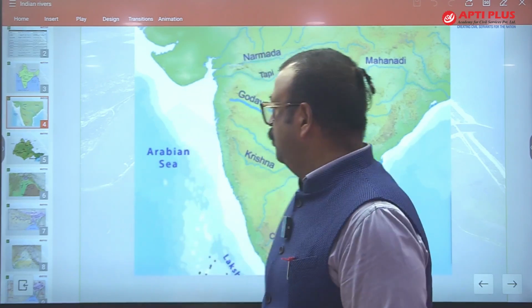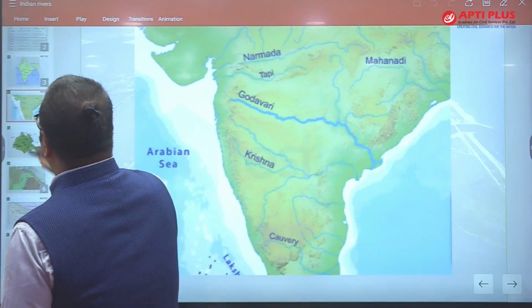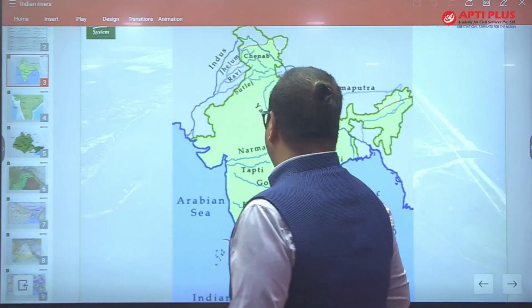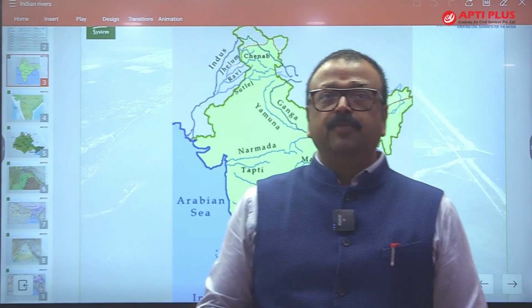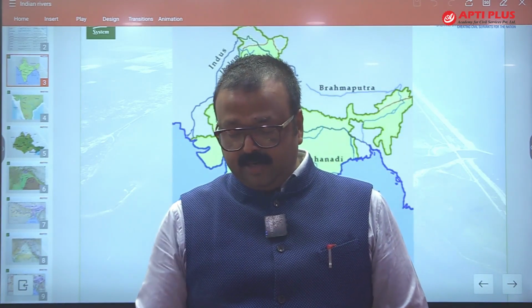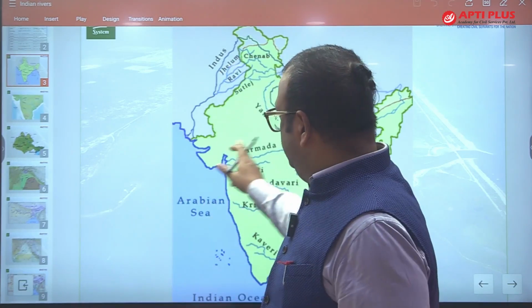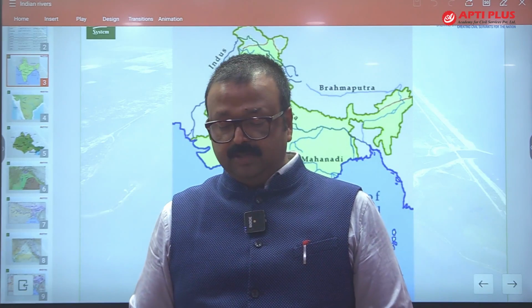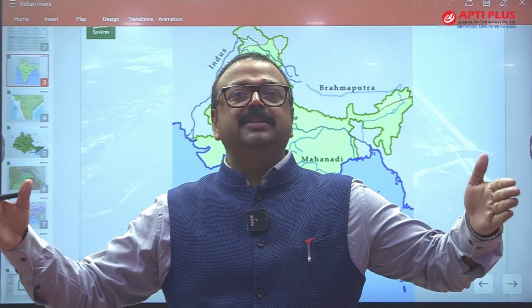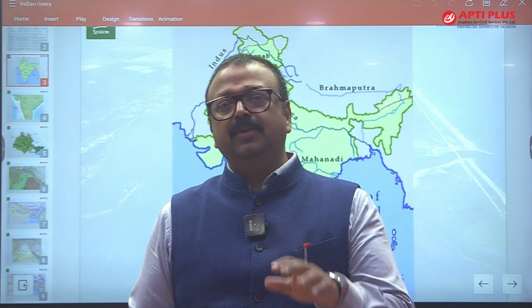Let's come to the west flowing rivers, and among the west flowing rivers we have two important rivers, that is Narmada and Tapti. This Narmada originates from Amarkantak and flows through the Rift Valley and drains into the Arabian Sea. So it is flowing through the Rift Valley, that's why it is flowing towards the west and draining into the Arabian Sea by making a 27 kilometer wide estuary. Why am I emphasizing this 27 kilometer? Because these are the entry points for the southwest monsoon, giving rainfall to India.